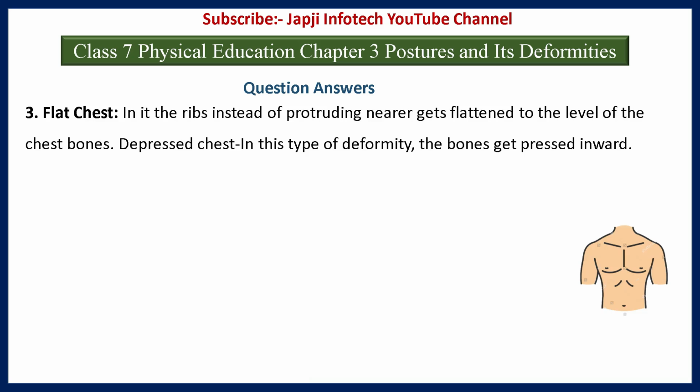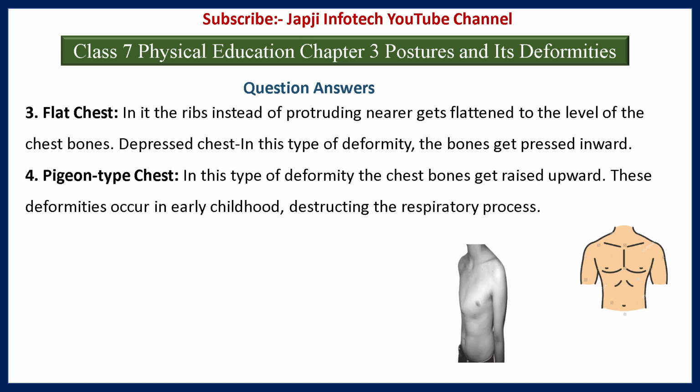Third one is flat chest. In it, the ribs, instead of protruding, get flattened to the level of the chest bones. Depressed chest: in this type of deformity, the bones get pressed inward. Fourth one is pigeon type chest. In this type of deformity, the chest bones get raised upward. These deformities occur in early childhood, disrupting the respiratory process.